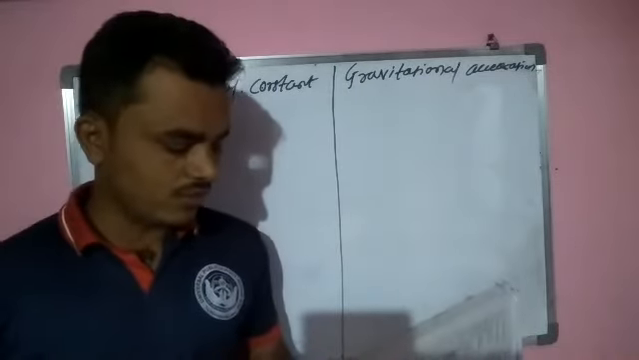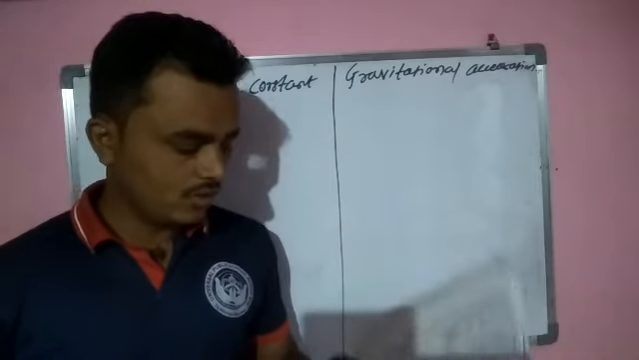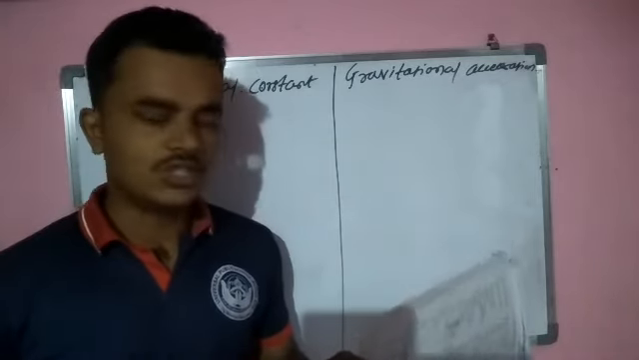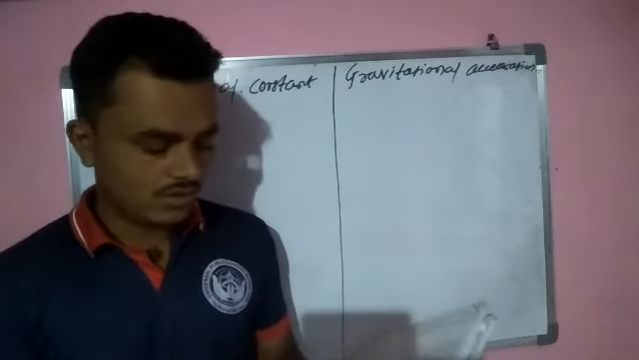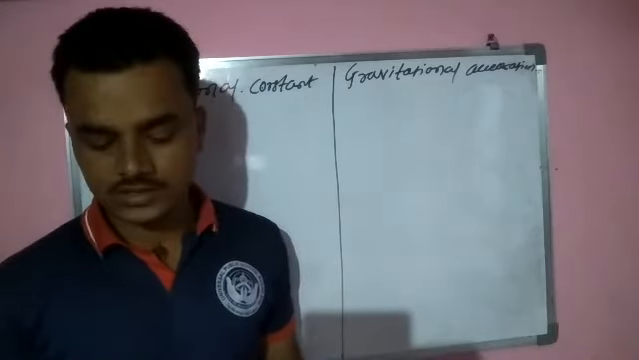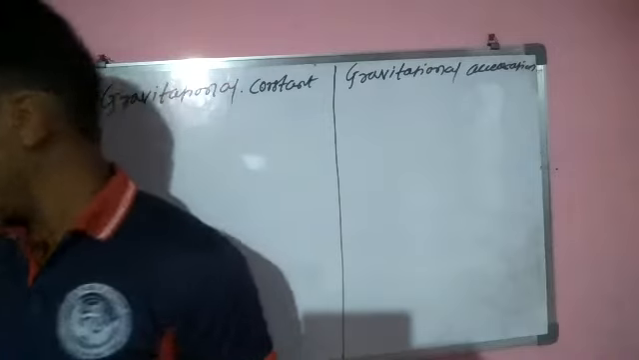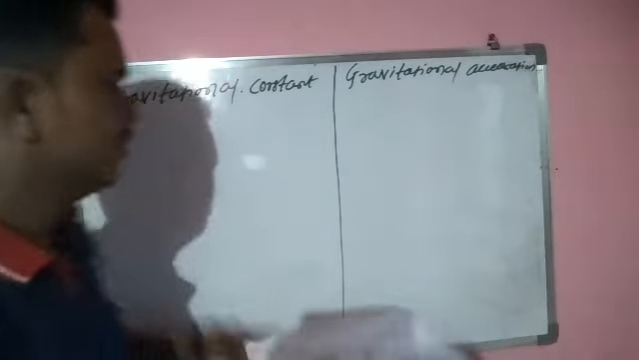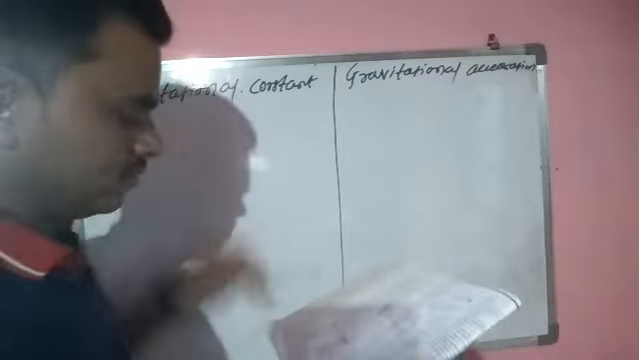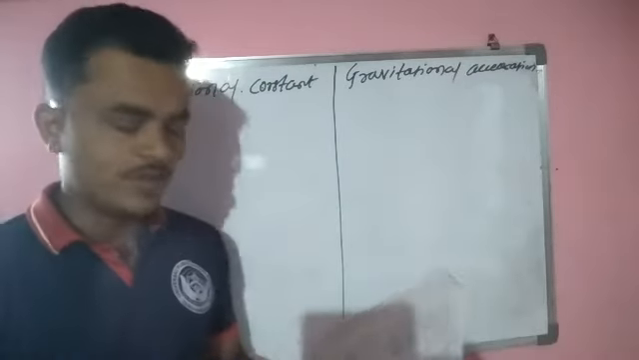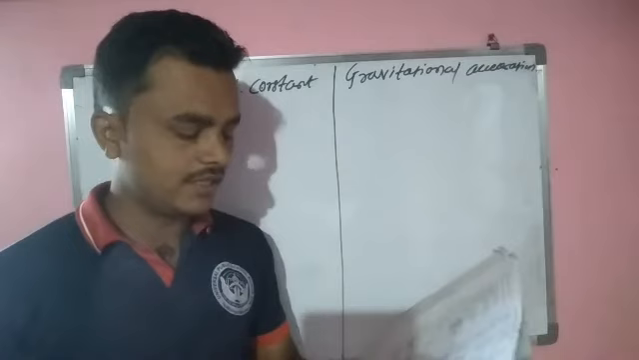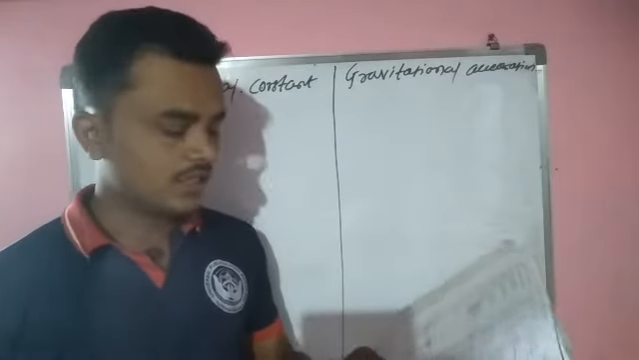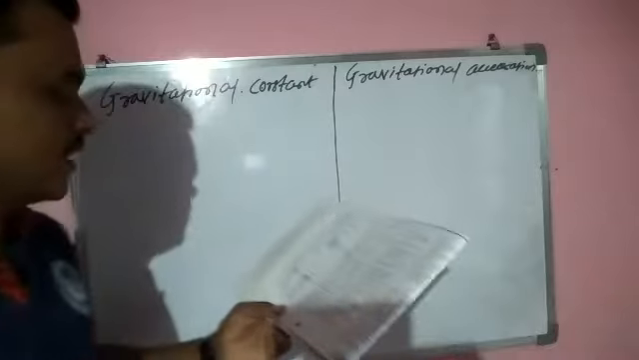Gravitational constant is the force of attraction between two unit masses placed at a unit distance apart from each other. So what is the meaning of a gravitational constant? It is a force of attraction between two objects. Understand? It is a force of attraction between two unit masses placed at a unit distance apart from each other.